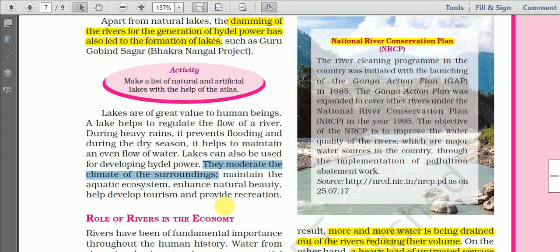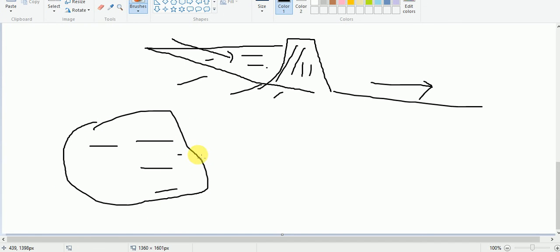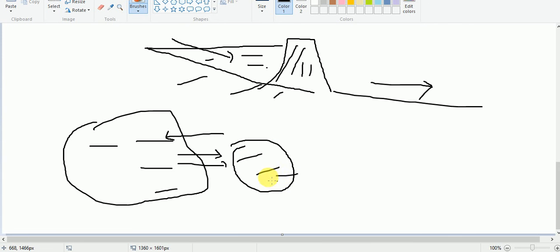Then they moderate the climate of the surroundings. Lakes cool down the surrounding environment. For example, this is a big lake, and because of this there may be a lake breeze, there may be a land breeze like this. When there is a lake breeze, the village located here will be cooled down. So in this way, lakes moderate the temperature, the climatic condition of the nearby areas.